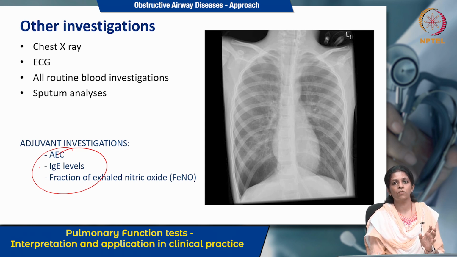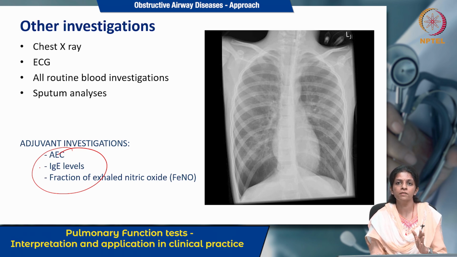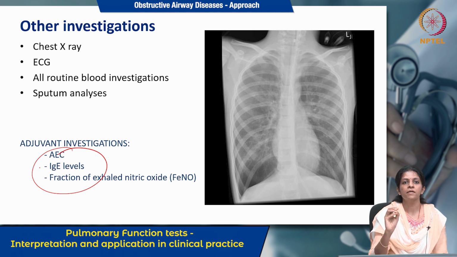See, this fraction of exhaled nitric oxide can be done to assess the eosinophilic inflammation because of the eosinophils in the airways. If you have done the previous eosinophil counts and if you go with the inhaled corticosteroid therapy, then there can be a reduction in this, and you can see whether the patient is adherent to the treatment or not with this fraction of exhaled nitric oxide test.